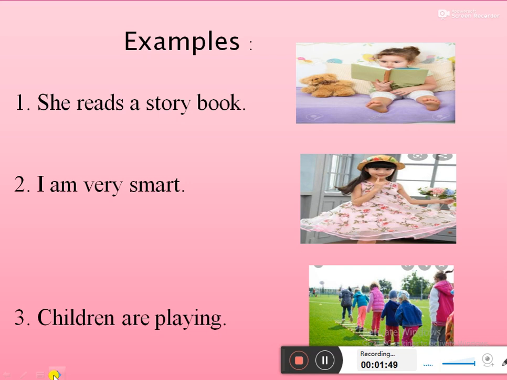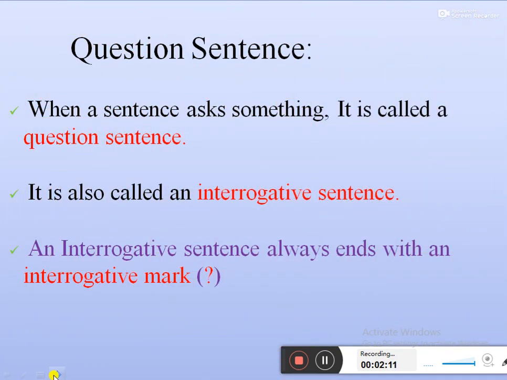She reads a storybook. I am very smart. Third one, children are playing. So here you can see the examples. Now let's see the second one, question sentence.